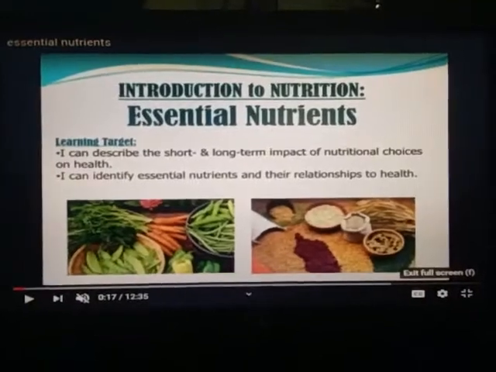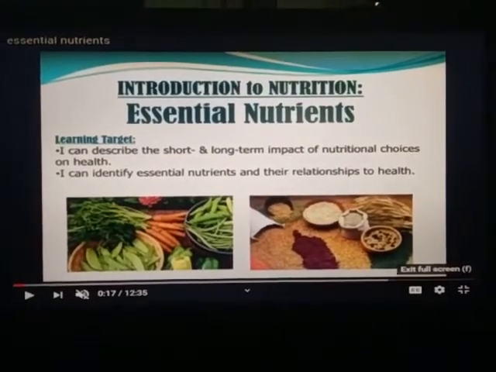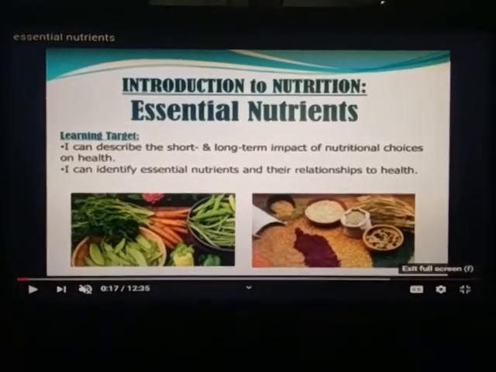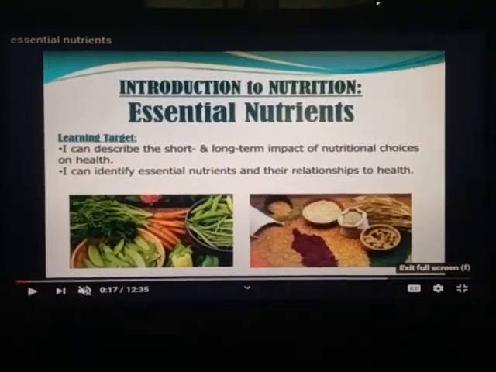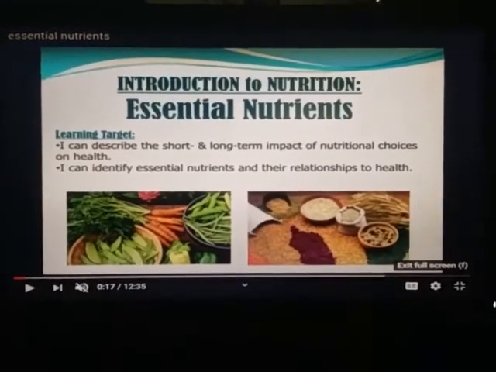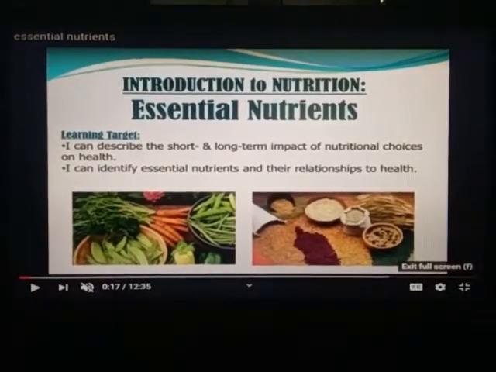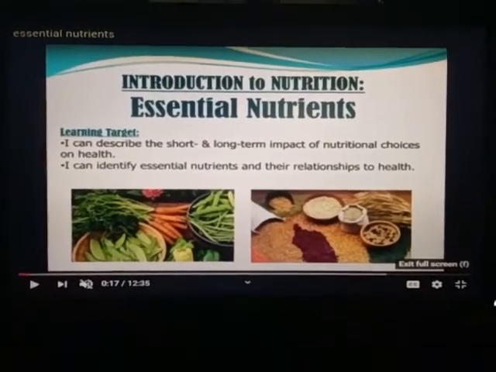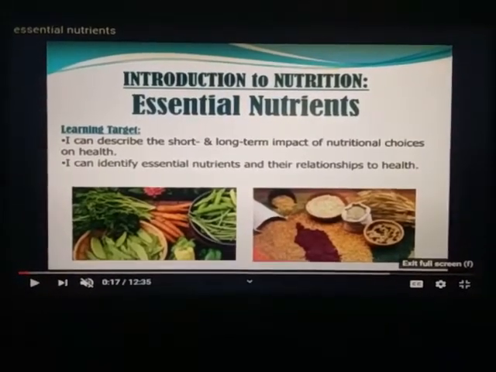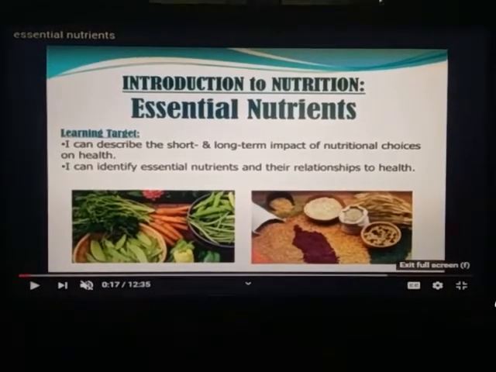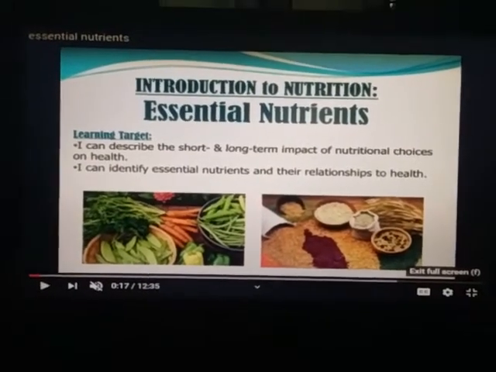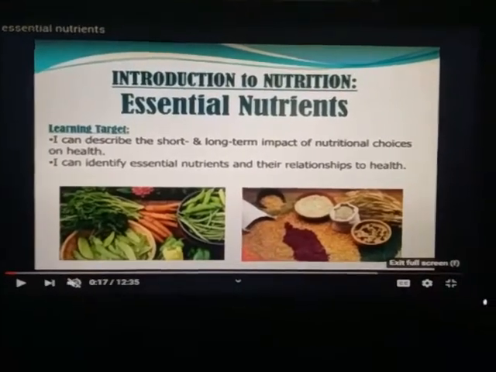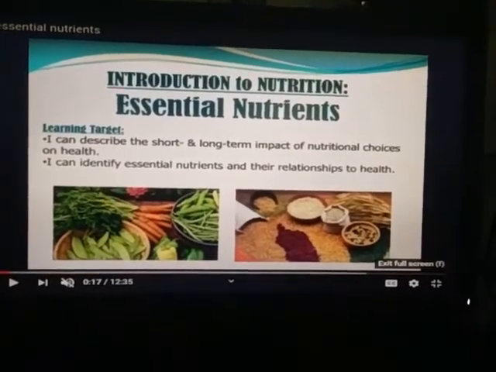Students, we are going to discuss the chapter nutrition of class ninth. Before starting this chapter, we will get some introduction about nutrition. Nutrition is the process of taking essential foods for our body to carry out different activities. Here we will discuss the short and long term impact of nutritional choices on health. I can identify essential nutrients and their relationship to health.